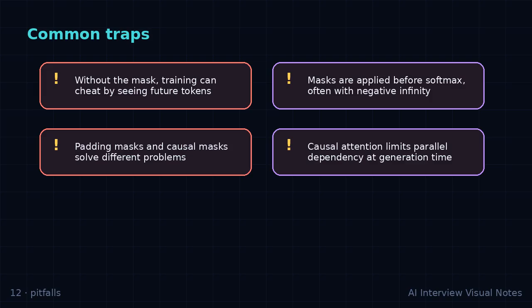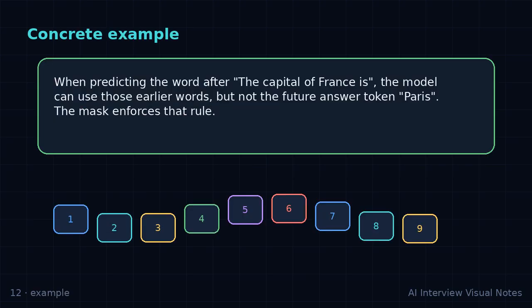Now let us rehearse the answer in a more conversational way. Start broad. What problem are we solving, and why did this idea become useful in modern AI systems? Then narrow down: what data structure or tensor is being manipulated? Then explain the operation: what is multiplied, normalized, added, masked, or learned? Finally, connect it to behavior: faster training, better context, more stable gradients, lower memory cost, or clearer generalization.